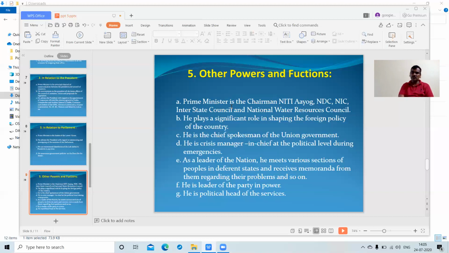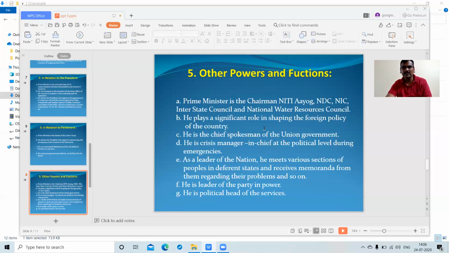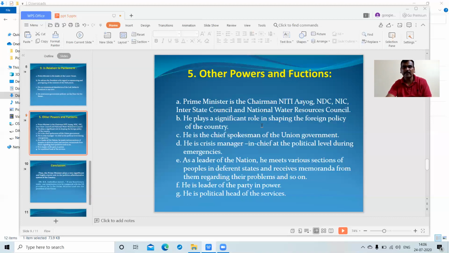So the Prime Minister cannot be deviated from the party system. Normally the Prime Minister of India also acts as the president of the ruling political party. And next, as a political head of the services, various services are provided in the various systems of the organization. The Prime Minister is also head of the other systems.